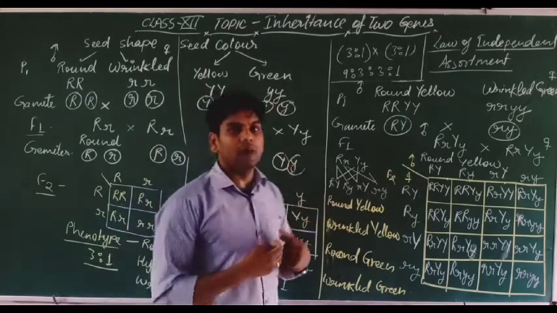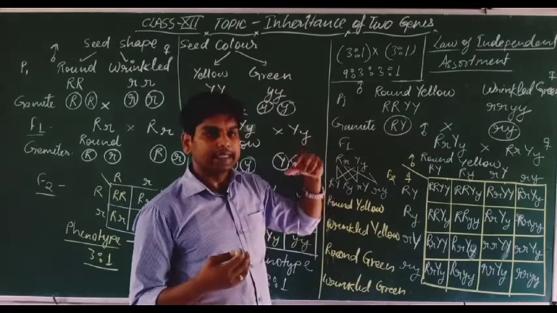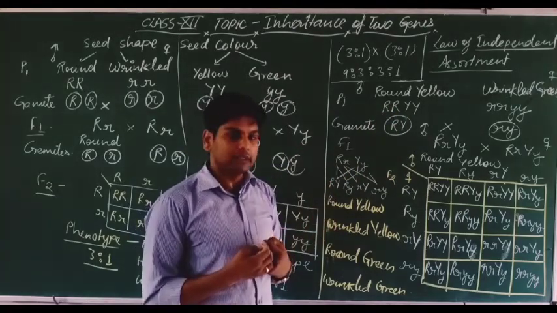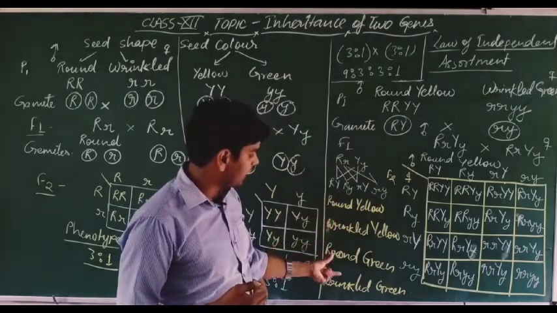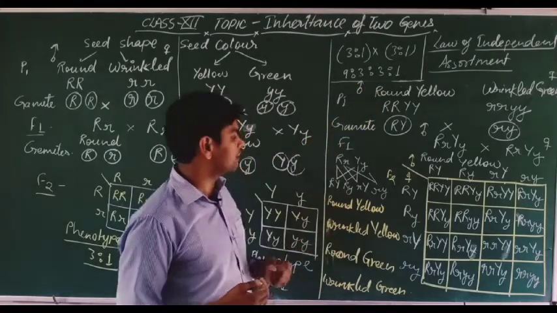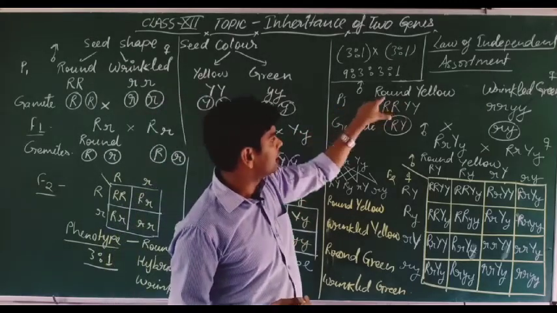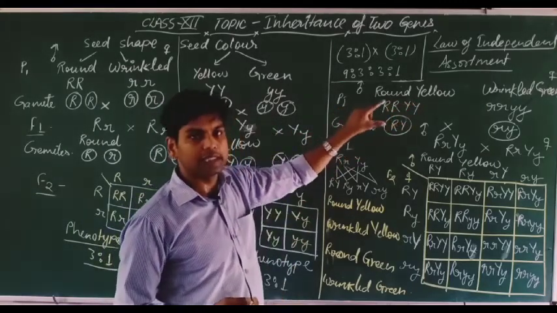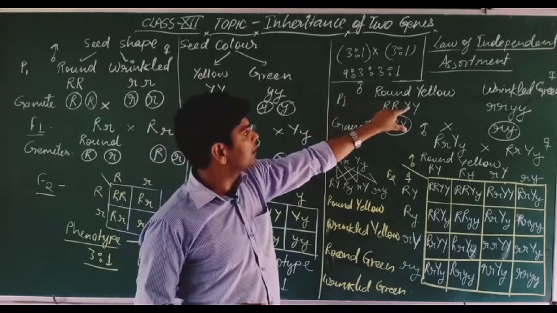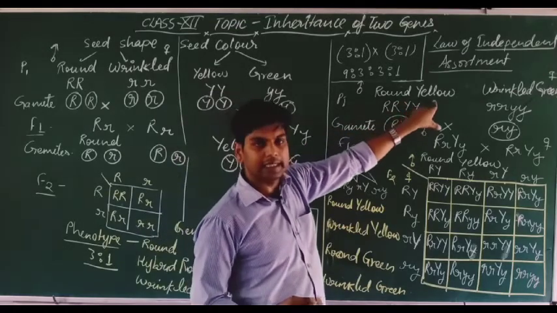So the mixing of 2 traits of one parent is independent. Here independent mixing happens, or independent assortment happens. That is why this law is known as what? Independent assortment. Here we are getting that these are 2 traits of 2 genes, because round is the seed shape, and yellow is the seed color.